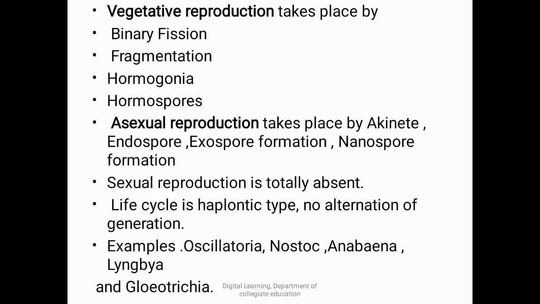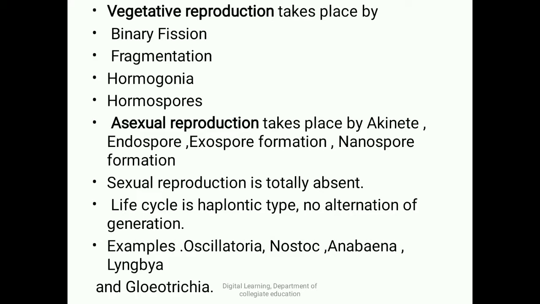Coming to the next one, endospores. These spores are produced endogenously within a vegetative cell. On return of favorable conditions, each endospore will develop into a new plant body.